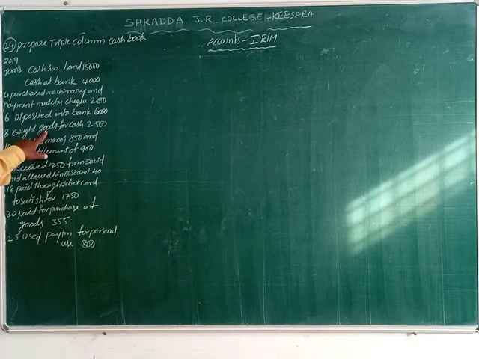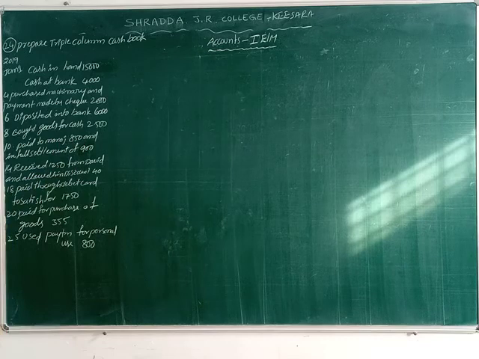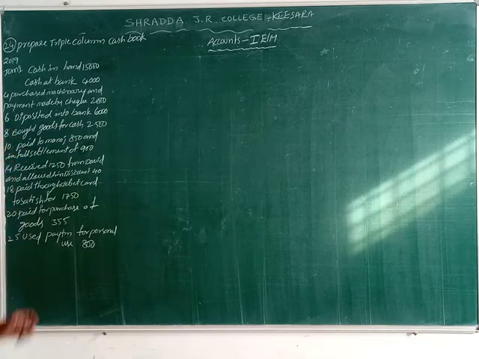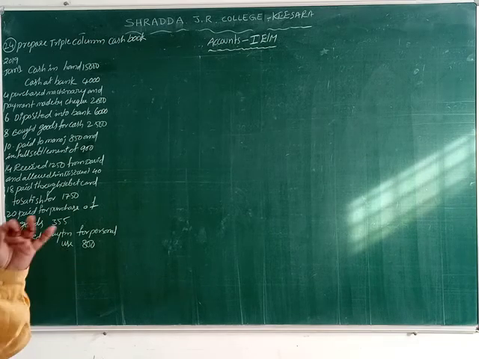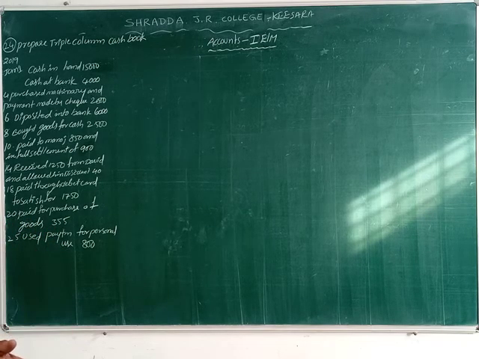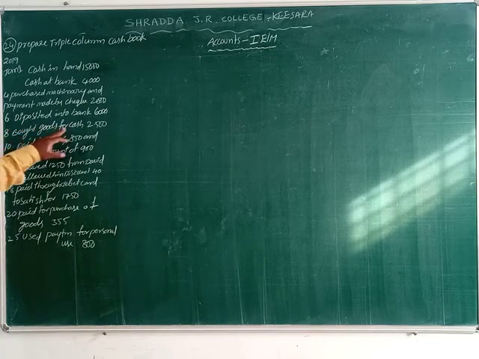Next, bought goods for cash 2,500. Bought means what here? Purchases. Don't confuse here. Bought means purchases, and sold means sales. Bought is given here just to confuse you. Bought goods for cash 2,500.